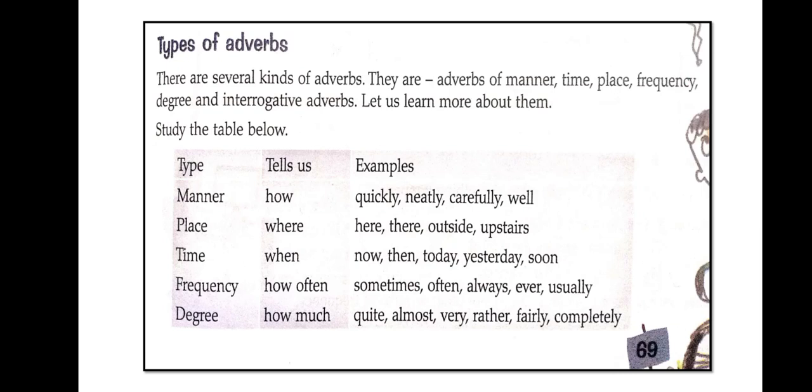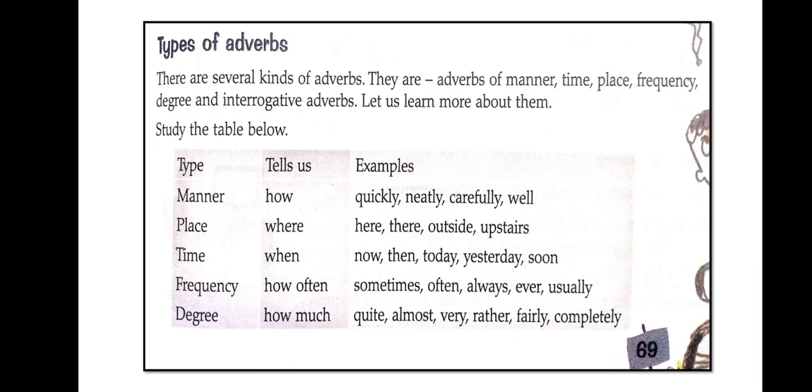Place: for asking about any place we ask a WH question, where. If we ask with where, we are asking for the name of the place. So here, there, outside, upstairs, or you can give the name of any particular place.